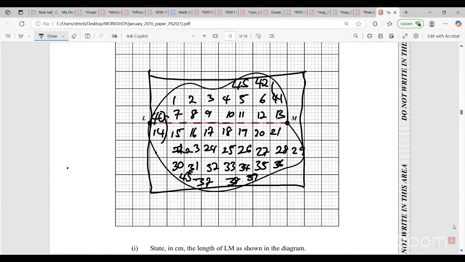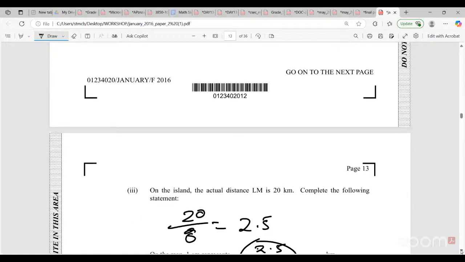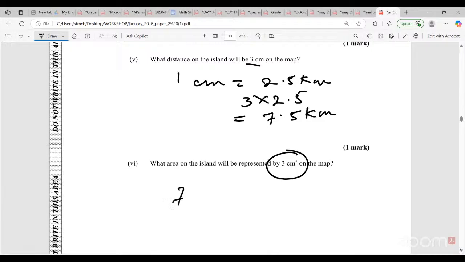So all we have to do is square 7.5, right? Because that's the length of the square. So it would be 7.5 squared, 7.5 times 7.5, and that gives me 56.25. And of course, that would be in kilometers squared.